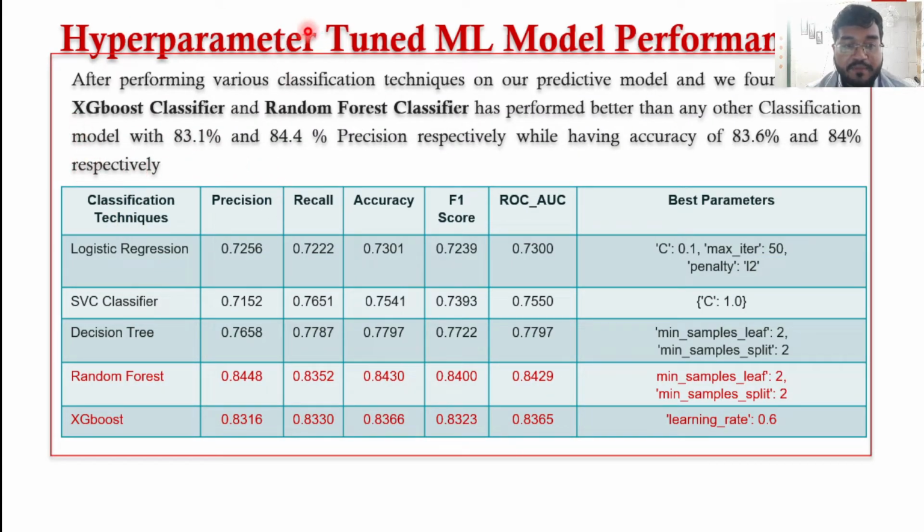We performed hyperparameter tuning after machine learning step, and again we can see that XGBoost classifier and random forest classifier has performed better than any other classification model with similar precision and accuracy values. These are the best parameters that we have derived from the grid search.